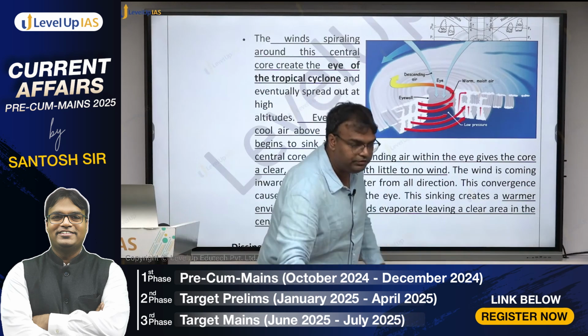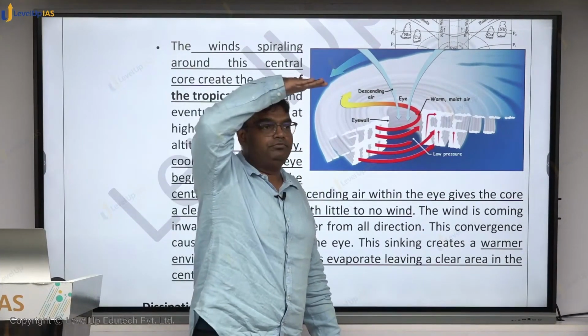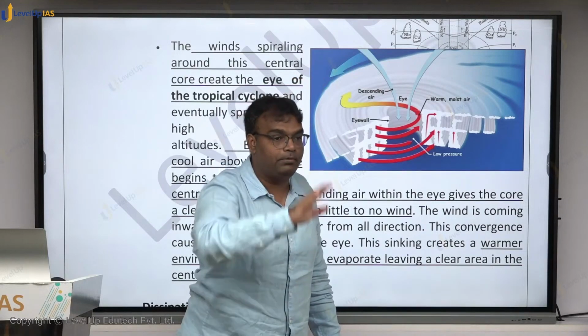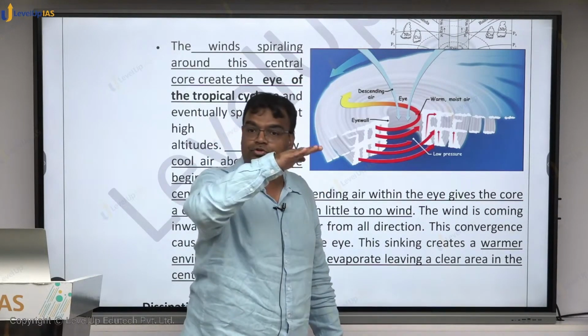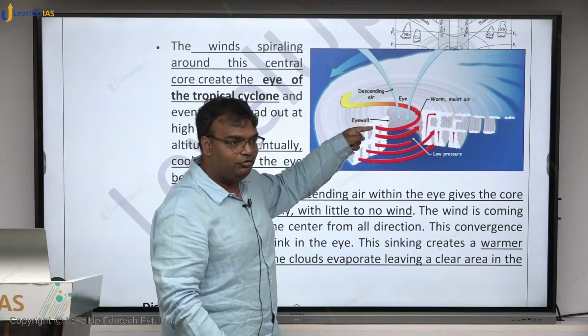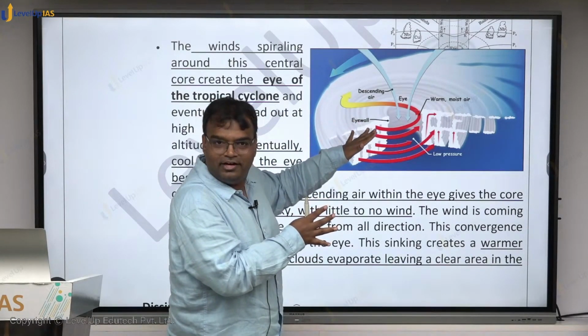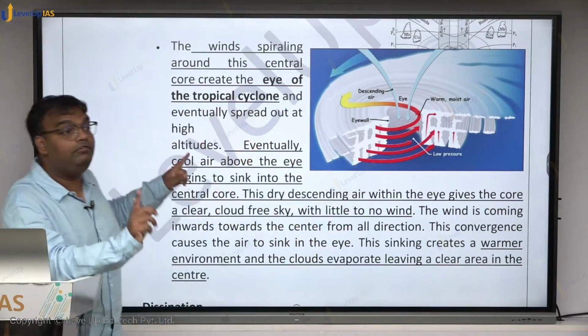That is, below, wind is moving at 5 km per hour. Here wind is moving at 20 km per hour. Here wind is moving at 30 km per hour. This should not be happening. Vertical variation in wind speed should not be there. Why? Look, if vertical variation would be there, will this vertical part not be broken? It will be broken.